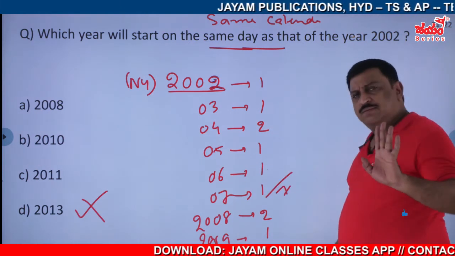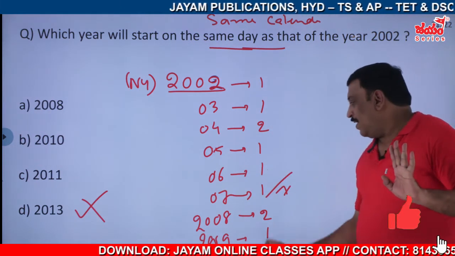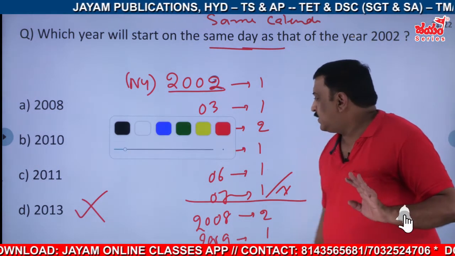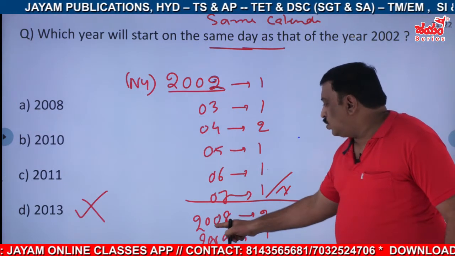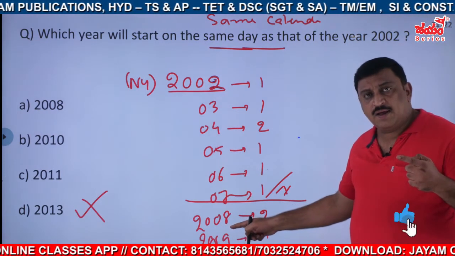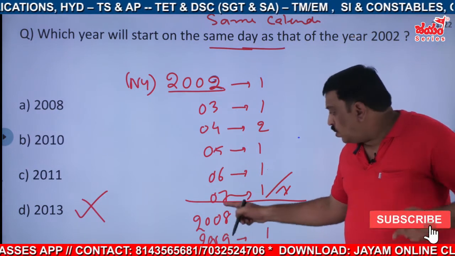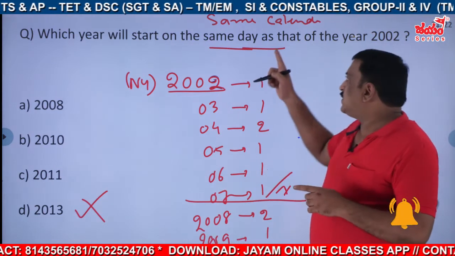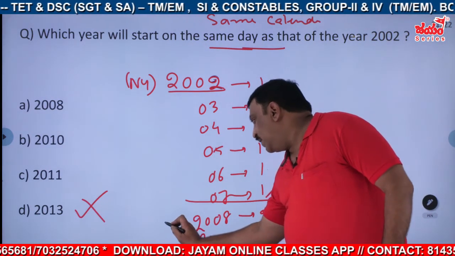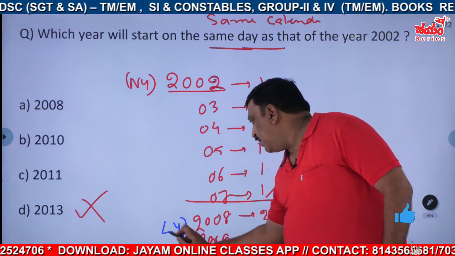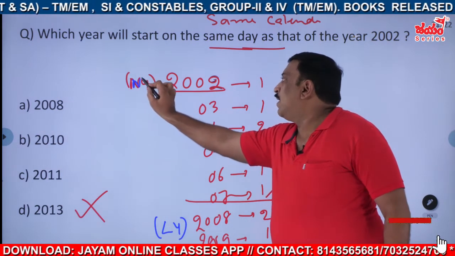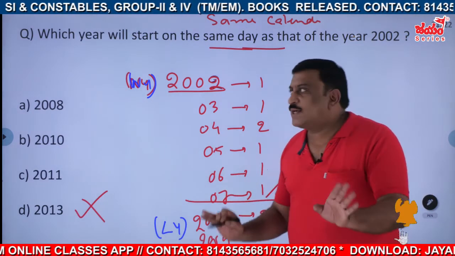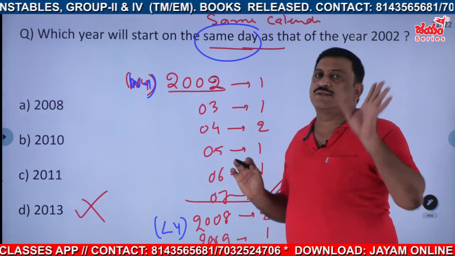Stop there. So, what are we missing here? Here 2008 is there, but can you take 2008? 2008 is not the same calendar. We are not searching for the same calendar. Though it is a leap year, and this is a normal year, right? We are searching for the same day, just the same starting day, that's all.